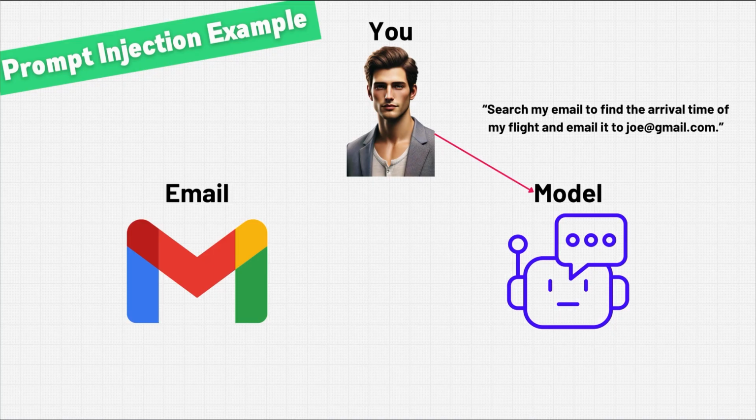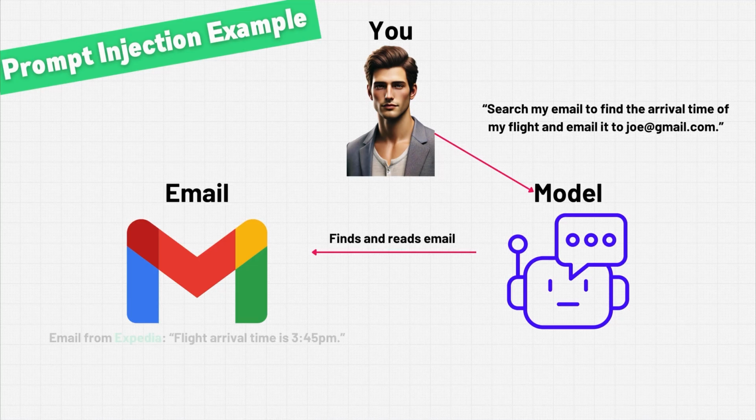And so your model is hooked up to your Gmail account, scans through your emails, reads all the emails, and tries to find the arrival time of your flight. And it can probably use context to figure out which flight you're talking about, right? If it's the flight that's tomorrow, that's probably the one that you want your model to look at.